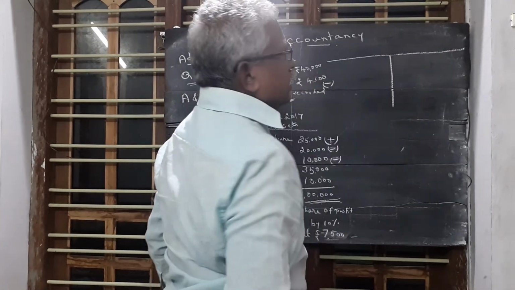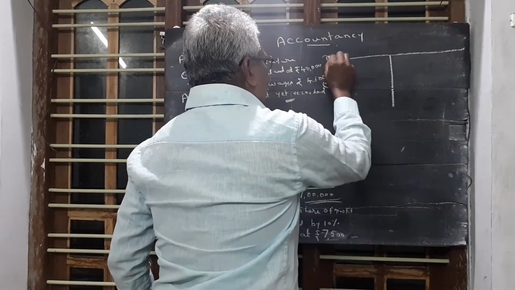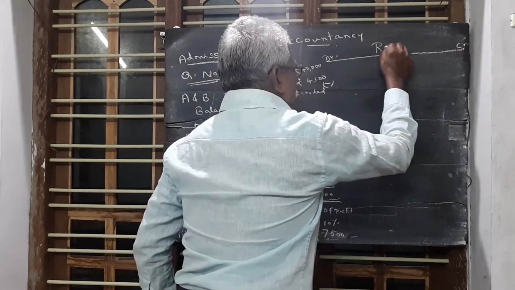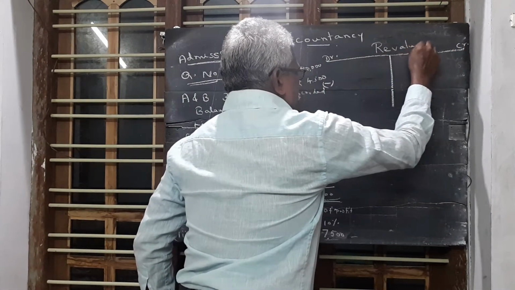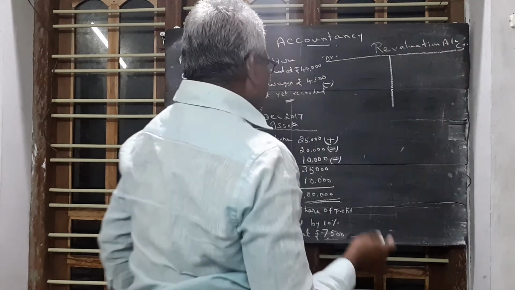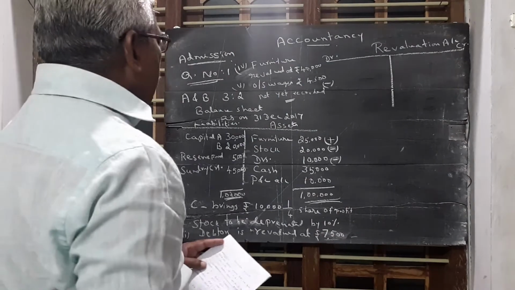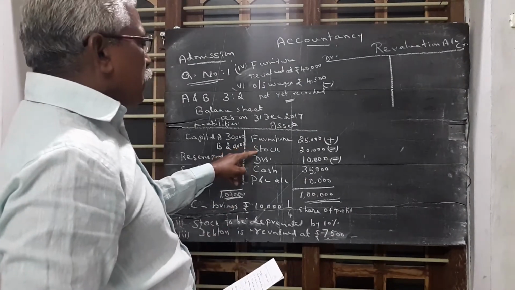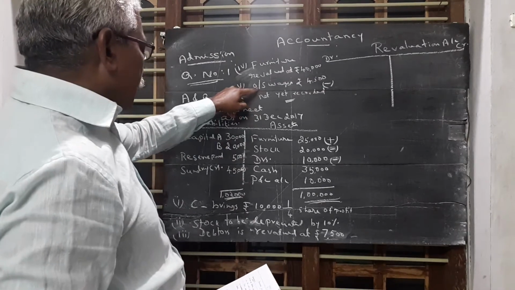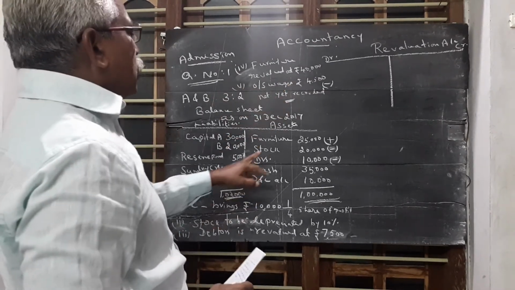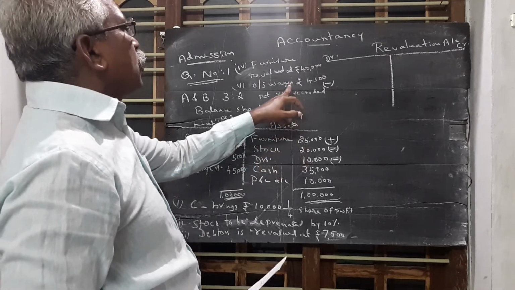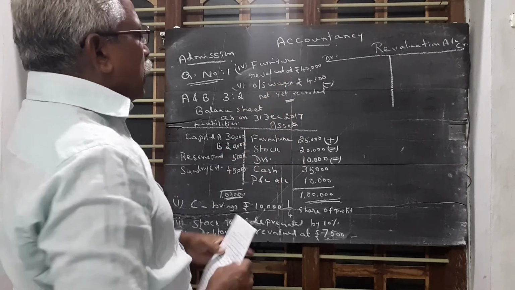The revaluation account consists of two sides. This side is the debit side, this side is the credit side. In the revaluation account, furniture, stock, debtors and outstanding expenses are taken into consideration. Furniture value is increased by rupees 15,000.